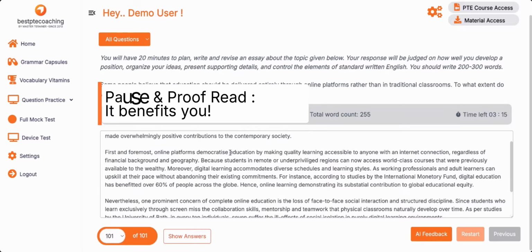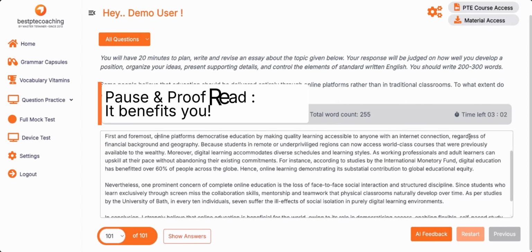Online platforms democratize education by making quality learning accessible to everyone with an internet connection, of course. Internet spelling is correct, regardless of financial background and geography. Because students in remote or underprivileged regions can now access world-class courses that were previously available only to the wealthy. Okay, that's done. You wrote one positive, and then logic. Now another positive, logic. What is it?